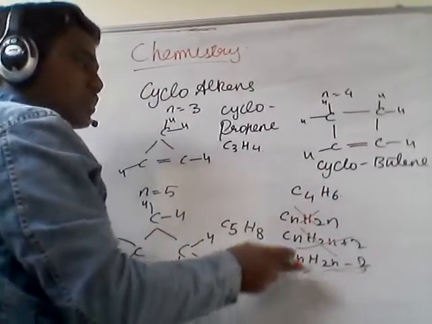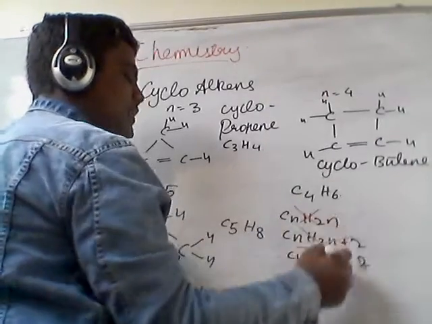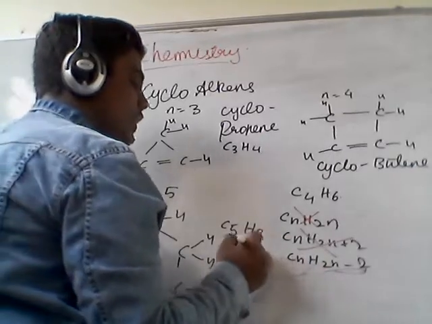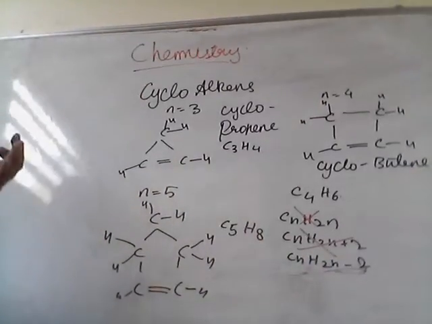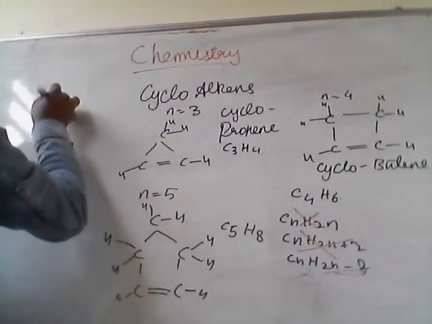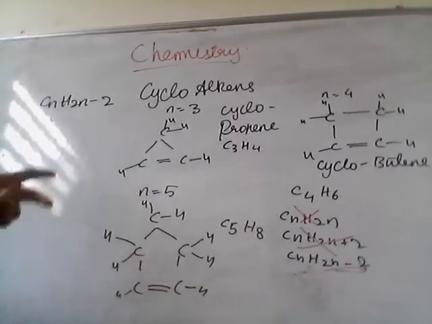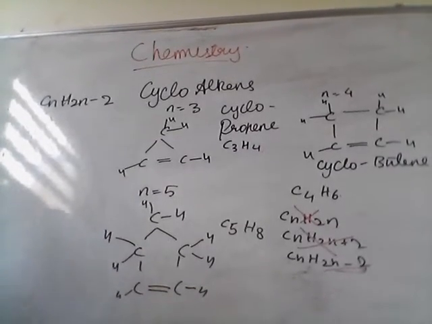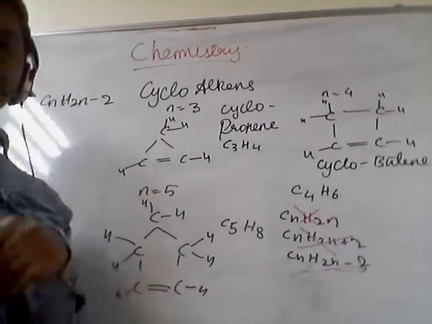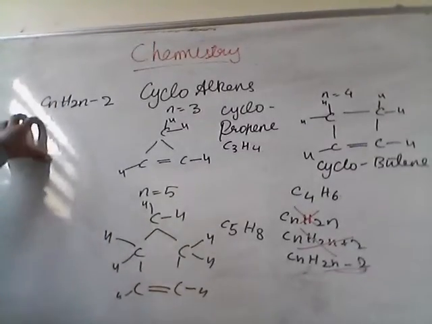Cn is there, so 4, C4. H, 2 fours are 8 minus 2, 6. Yes, it's applicable. Here also, 2 fives are 10 minus 2, 8. So what can we conclude? We can say that cycloalkenes have a general formula of CnH2n minus 2. CnH2n minus 2. So we have seen how to derive a general formula or a structural formula, and then we